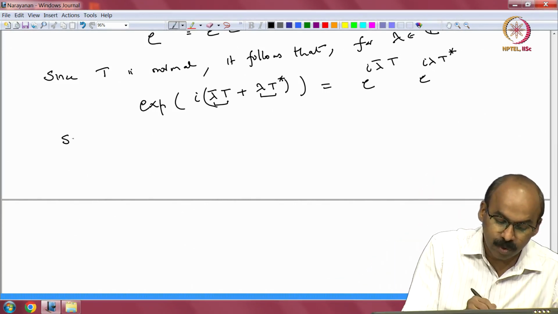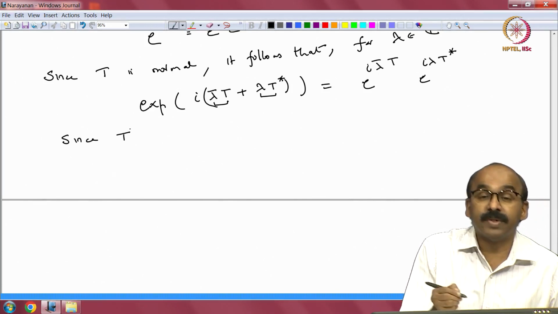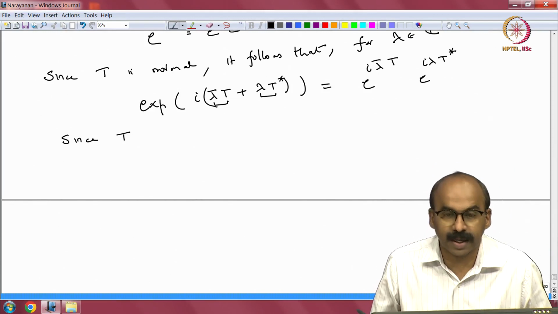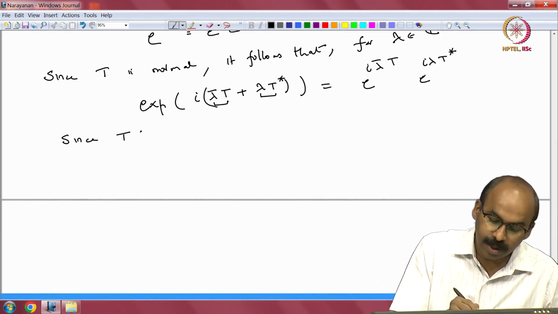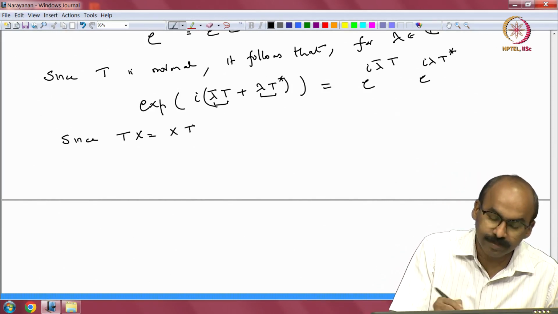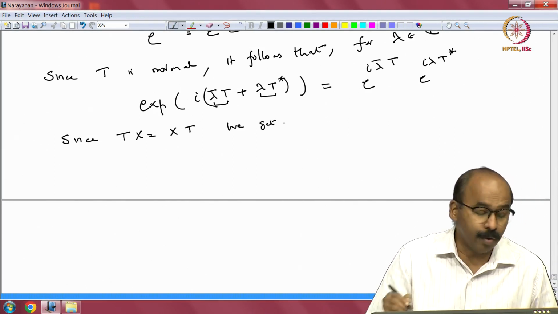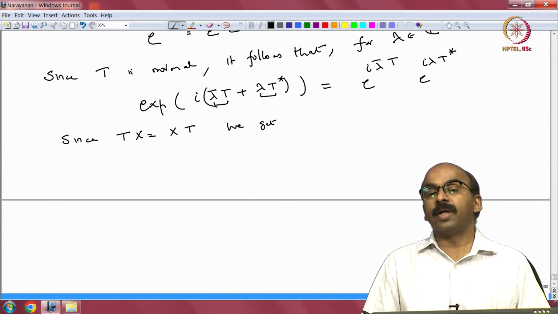Since T commutes with X, we want to show that T star also commutes with X. So, TX equal to XT, we get, now you can do this for T to the k as well.